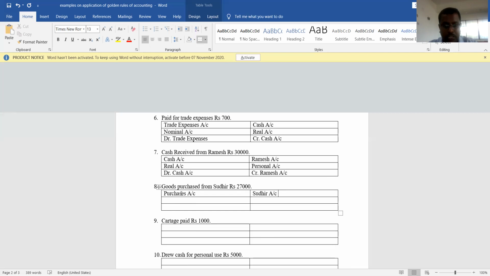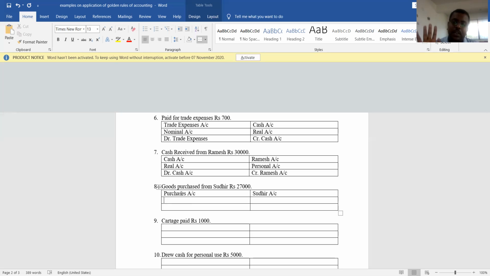If it was a cash transaction, they would not give the name of the person. And if they give the name of the person, they specify cash. So here goods purchased from Sudhir is a credit transaction, so the person is important.